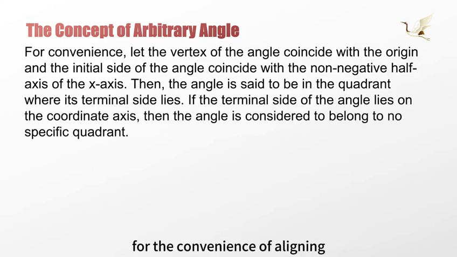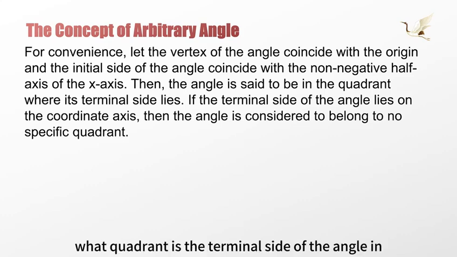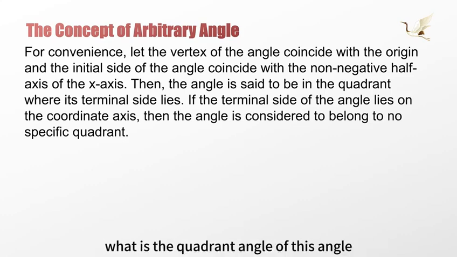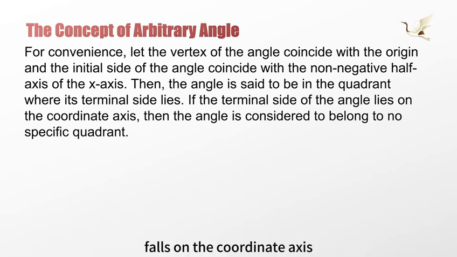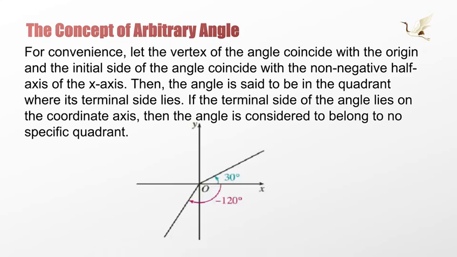For convenience, we align the vertex of the angle with the origin and the starting side of the angle with the non-negative half-axis of the x-axis. What quadrant is the terminal side of the angle in? What is the quadrant angle of this angle? This is the concept of quadrant angle. If the terminal side of an angle falls on the coordinate axis, we consider that the angle does not belong to any quadrant. Let's look at the following example.